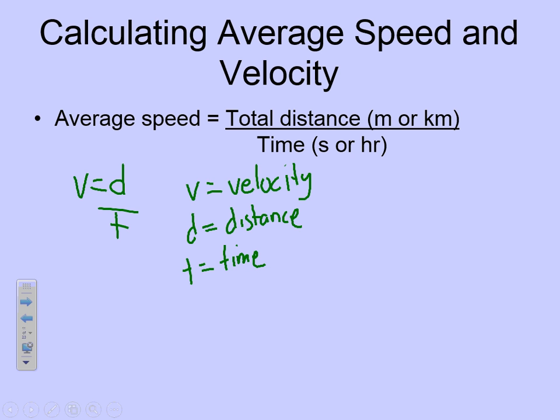Now, distance and time can vary in units. So how do we get the units for velocity? Well, it's whatever our unit for distance is divided by whatever our unit for time is. In the American system, our distance is miles, our time is hours. That's why we get miles per hour. In the metric system, our distance is meters, our time is seconds, and our unit is meters per second. However, if we're talking about how far a caterpillar moves, you might want your distance to be centimeters and your time seconds, so you could have centimeters per second. So that varies. The equation for speed is distance divided by time.